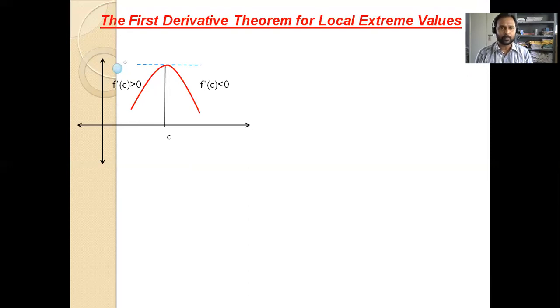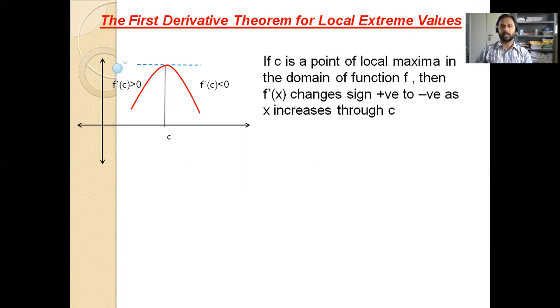Listen carefully. When there is a critical point which is a maximum, to the left and right, the derivative of the function f dash changes its sign from positive to negative. If C is a point of local maxima in the domain of the function f, then f dash x changes its sign from positive to negative as x increases through C. Such a point is known as a point of local maxima, and this process is known as the first derivative test. Similarly, let us go for local minima.